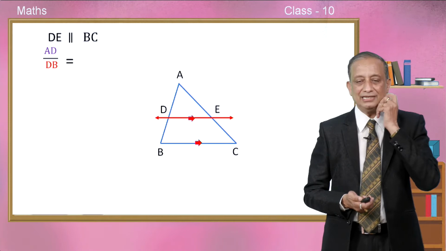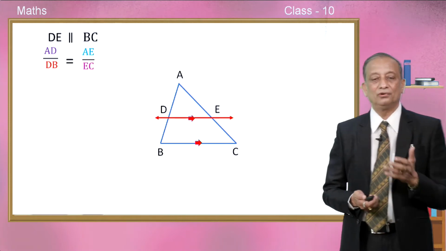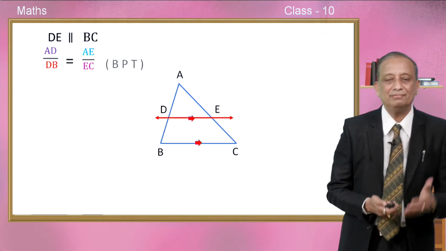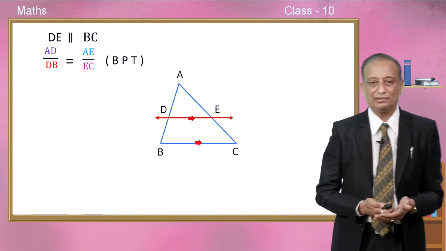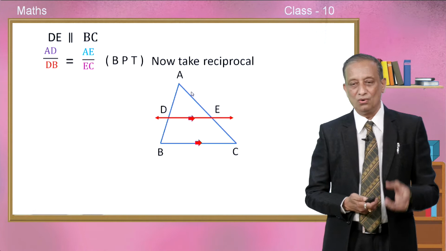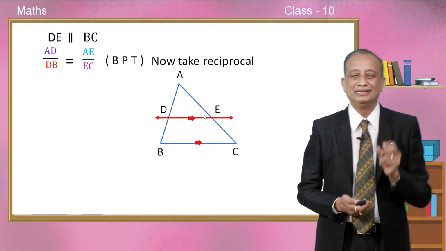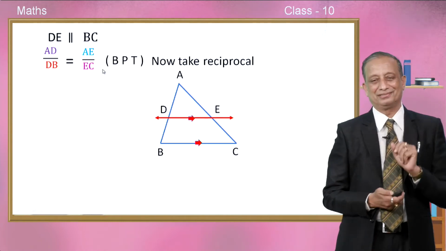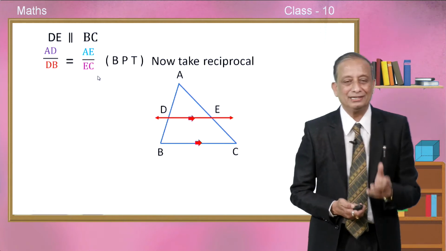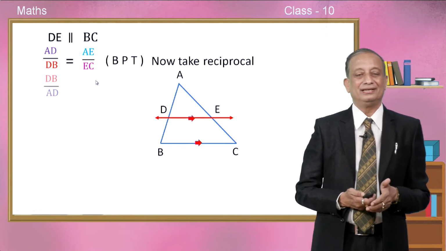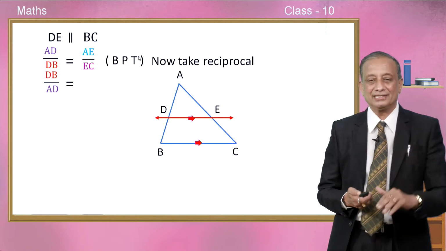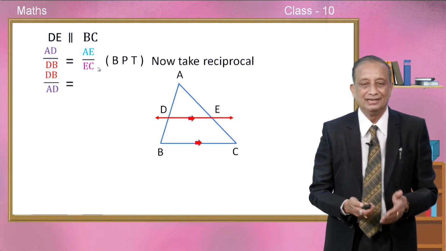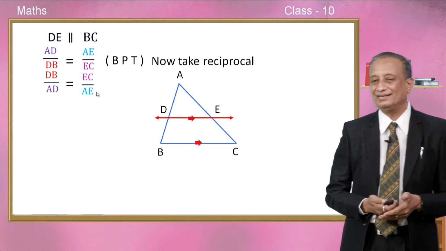So, DE is parallel to BC, therefore, we know AD divided by DB is equal to AE divided by EC. This is our BPT, on account of BPT. Now, for this proportion, is it possible to take the reciprocal, children? Okay, what is the reciprocal of AD by DB? Yes, it is DB by AD is equal to, what is the reciprocal of AE by EC? That is equal to EC by AE.